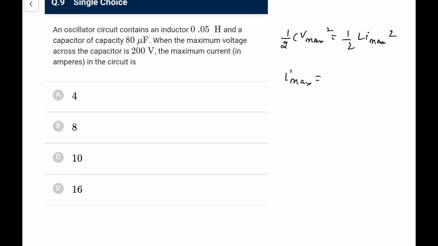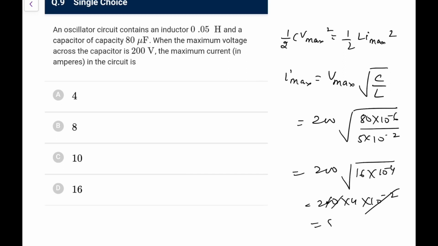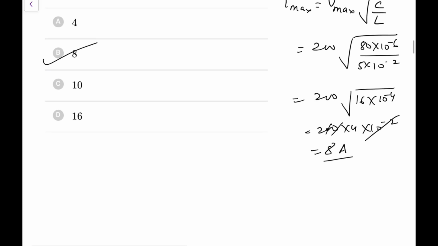I max you can directly write as V max into root of C by L. So V max is 200, root of C by L, that is 80 into 10 to the power minus 6, L is 5 into 10 to the power minus 2. So this is 200 into 80 by 5, that is 16 into 10 to the power minus 4. So 200 into 4 into 10 to the power minus 2, this is 8 ampere. So the maximum current in this case, just by energy analysis you can do, this is 8 amperes.